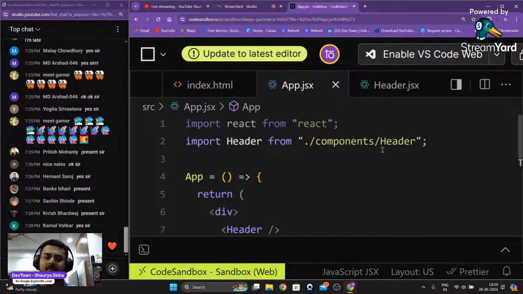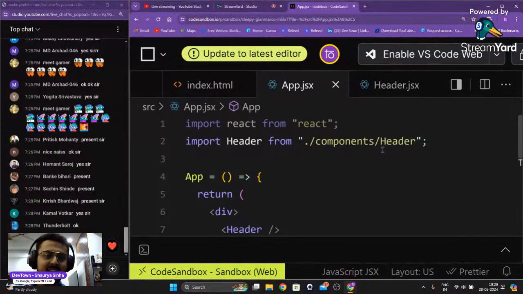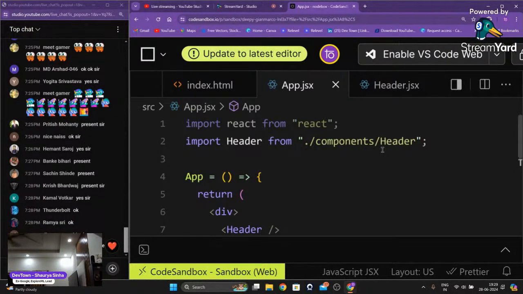While you guys are telling me the answer to this particular question, I'll just get a glass of water because my throat is itching right now. So let me know, guys, why can I directly jump into app.jsx? Why don't I have to go into my index.js to add anything with the components? Please let me know. In the meanwhile, I'll get some water for myself. Okay. Let me know, guys. I'm giving guys a good question to answer.